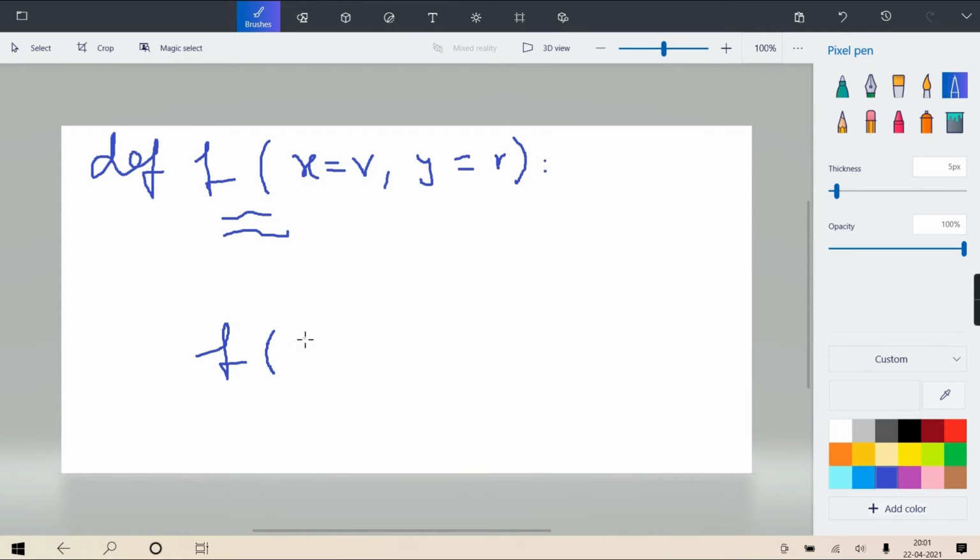Like I'm calling this function f and I'm passing 30. So I'm passing only one argument, that 30 will correspond to x. Now the second I didn't pass, so for y it will take its default. Suppose, sorry, both I'm not passing. f round bracket, nothing I have passed. So as both are not passed, it will take both defaults.